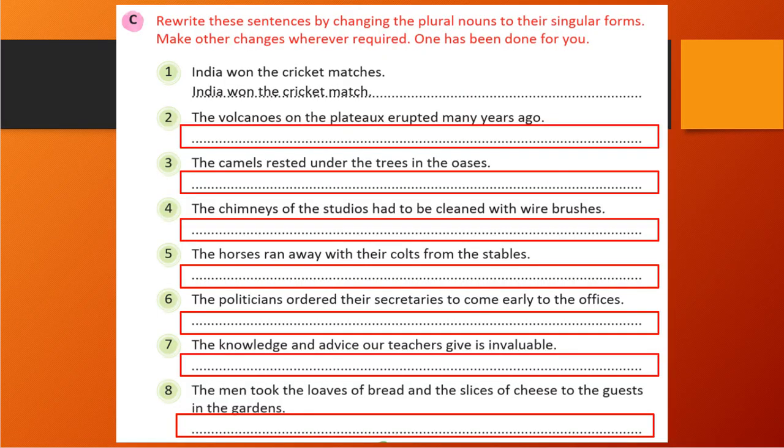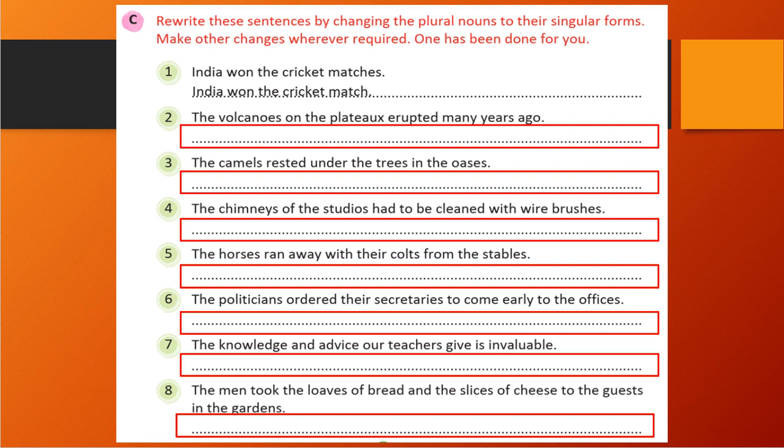And the next exercise is, rewrite these sentences by changing the plural nouns to their singular form. So what we need to do here, we need to change plural nouns into singular. In the previous exercise what we have done is singular to plural. Here we are going to do plural to singular. Okay, there is no difference.